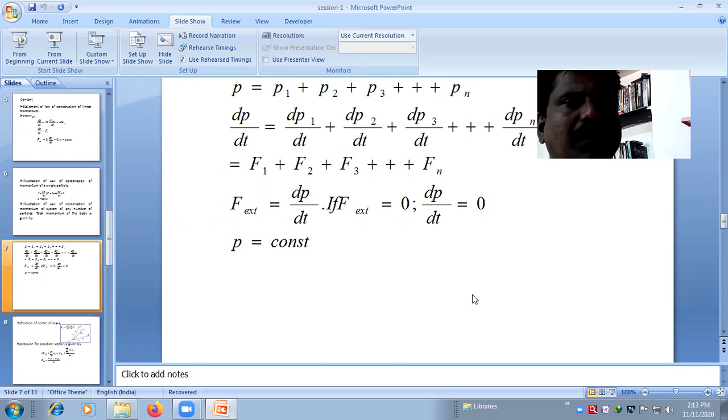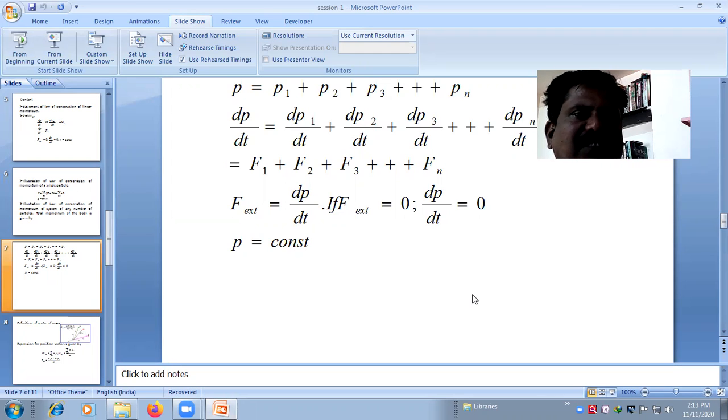Therefore, dp/dt is equal to dp1/dt plus dp2/dt plus dp3/dt up to dpn/dt, for n number of particles. That's why we get F equals F1 plus F2 plus F3 and so on up to Fn. Here, dp/dt is nothing but F external. Here you have no external force acting on that system.